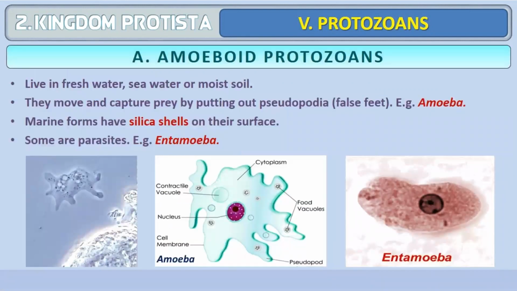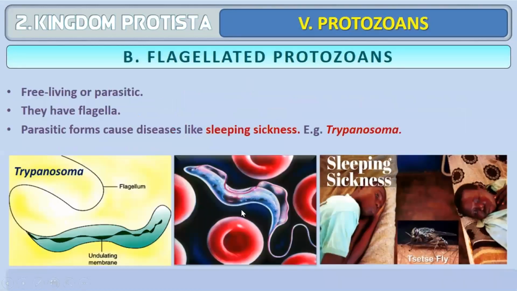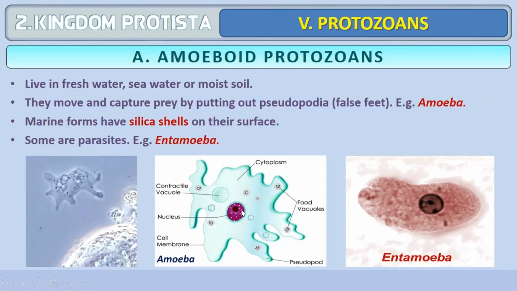Number 1 is amoeboid protozoans. They are usually found in freshwater and seawater. You are all very familiar with amoeba. They have pseudopodia, that is, false feet, which are meant for movement and for capturing food. Marine forms have silica shells on their surface. An example of a parasite is Entamoeba, which causes a disease called amoebiasis.